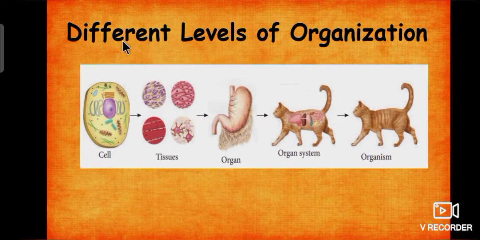Now, we will learn about different levels of organization. Yes, a number of cells join to form a tissue. A number of tissues join to form an organ. Then a number of organs join to form an organ system. Then it is called an organism.